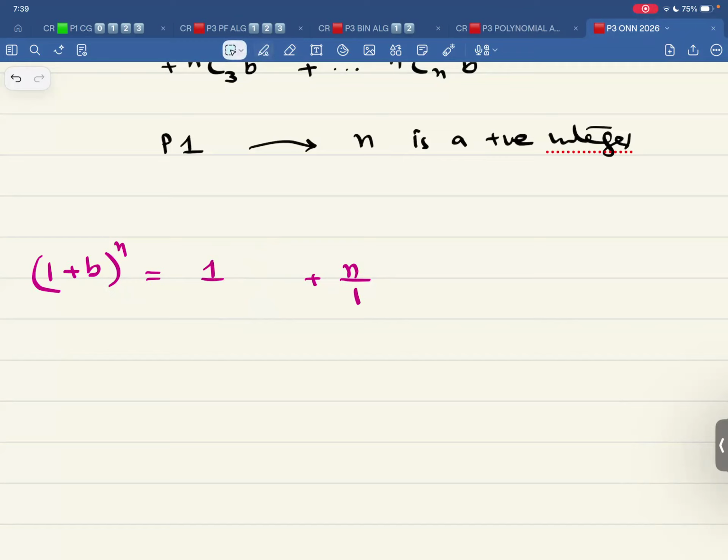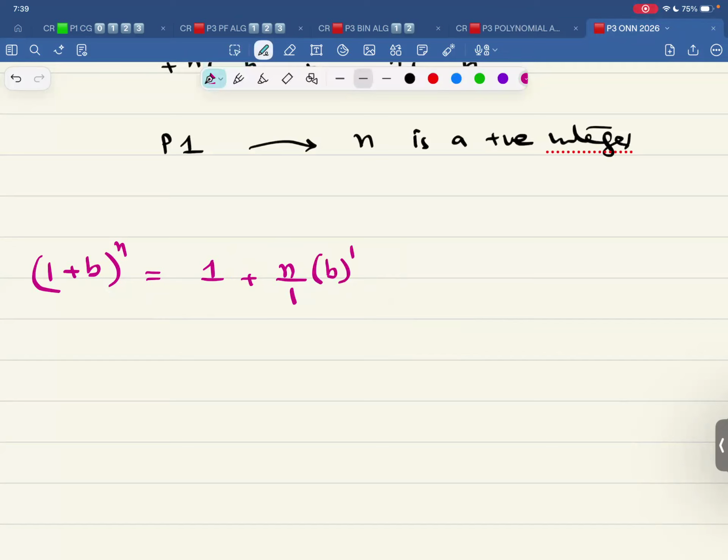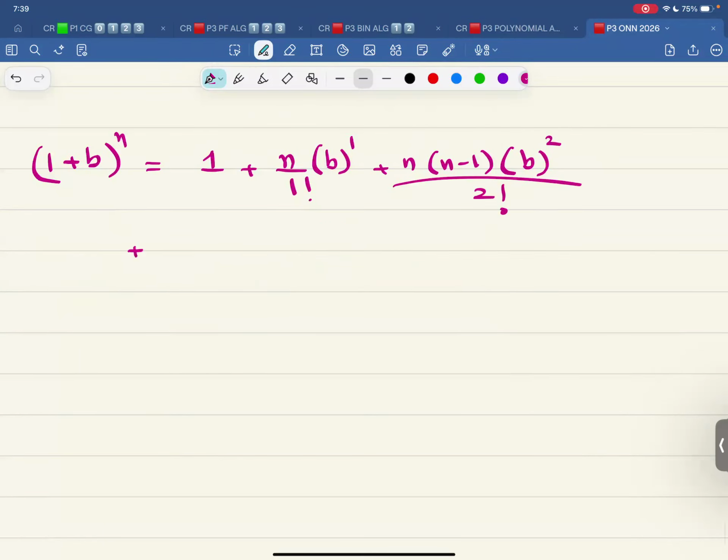The second one over here, that is n, and this is b to the power 1 over 1 factorial. This is n minus 1, b to the power 2 over 2 factorial. This is n minus 1, n minus 2, b to the power 3 over 3 factorial.